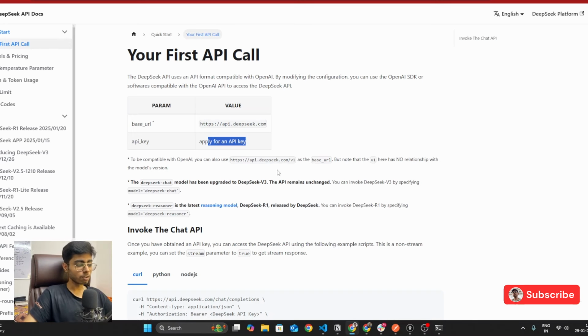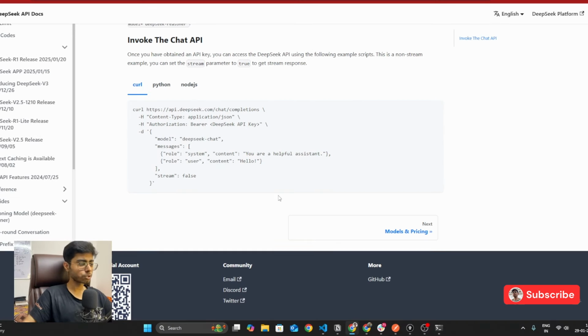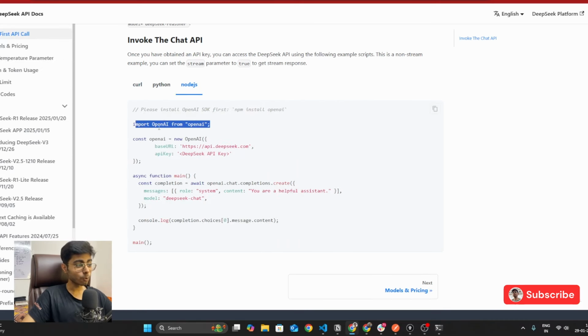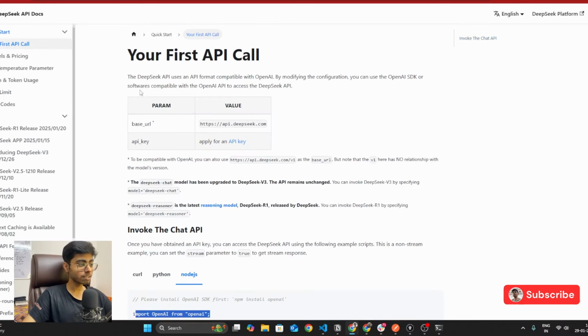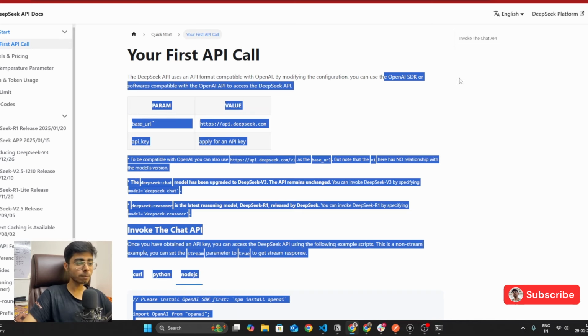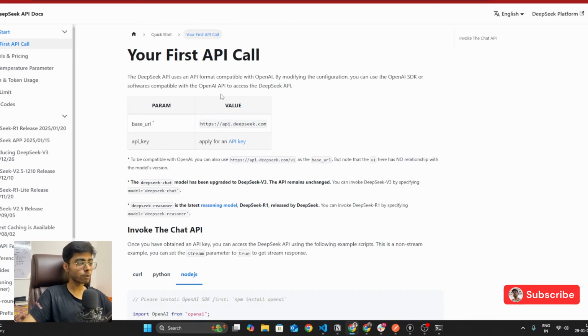That's it. If you are using the Node.js client and you used to do npm install openai, or in Python you used to do pip install openai, that remains the same, right? You have to download the OpenAI client libraries and Node.js client libraries itself. You can see import OpenAI from 'openai'. And you can see the first line: DeepSeek API uses an API format compatible with OpenAI. By modifying the configuration, you can use the OpenAI SDK or software compatible with the OpenAI API to access the DeepSeek API.